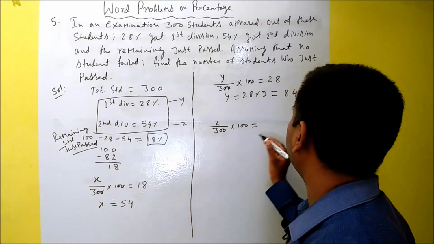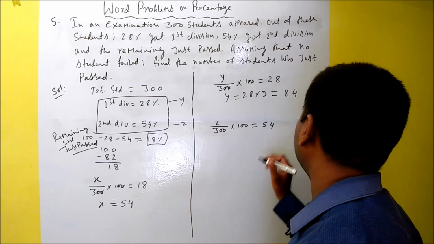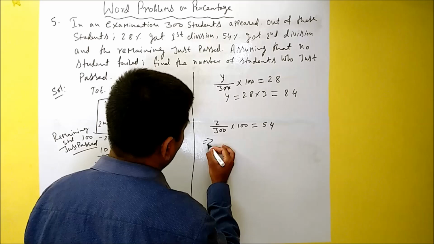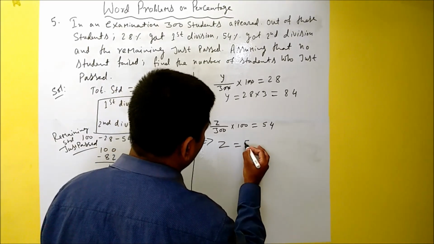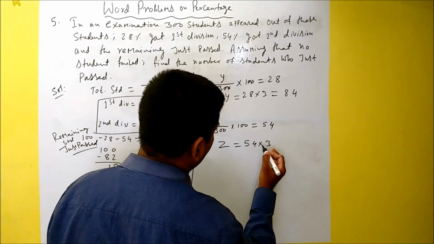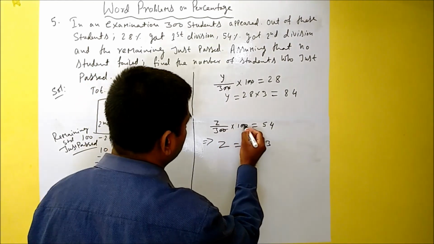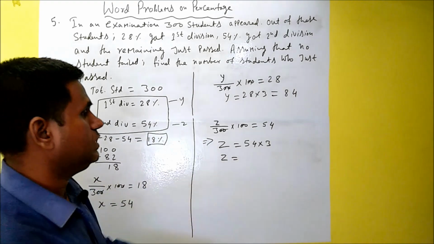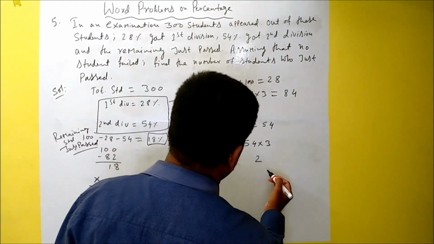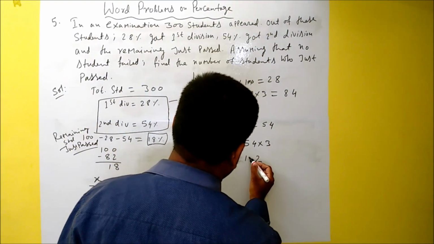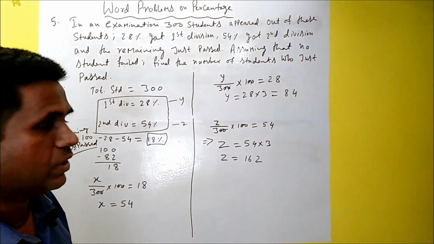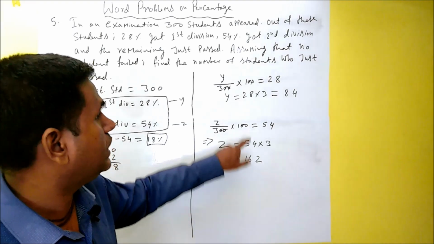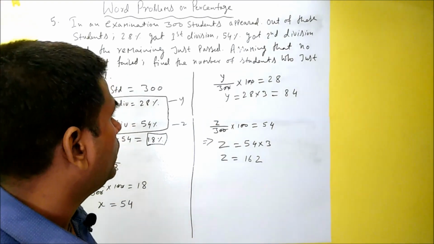The percentage is 54 here. Similarly, this also gives the same thing, 54 multiplied by 3, because the 0 gets cancelled here. So now Z is equal to, upon multiplication, 162. Okay.